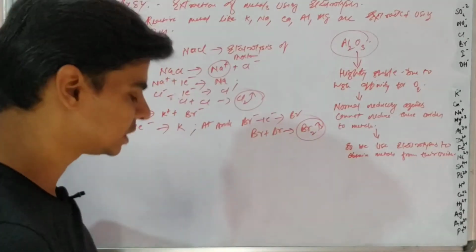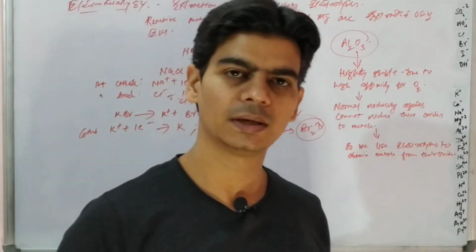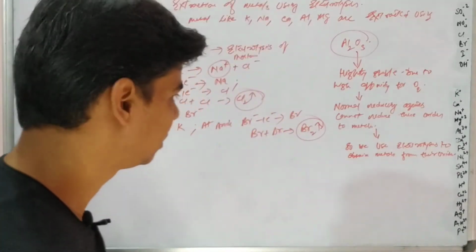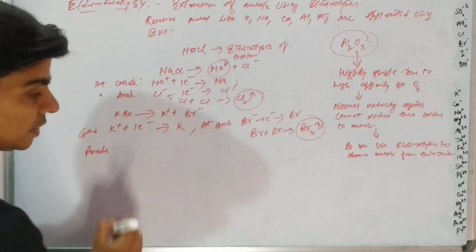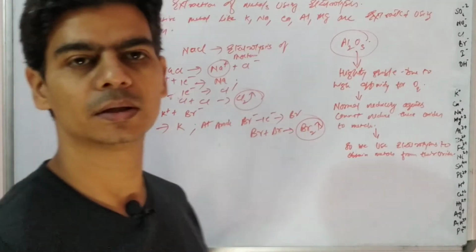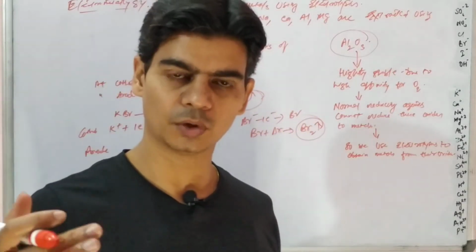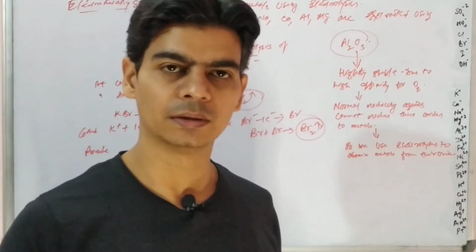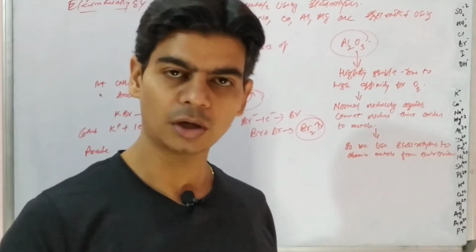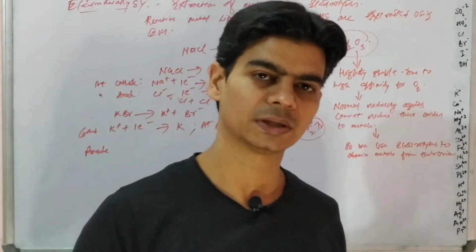In all these cases, the anode should be made of an inert material like graphite or carbon. Like we have seen in the electrolysis of lead bromide in detail, the anode was made of an inactive material like graphite or carbon, and should not be made of an active metal like silver, or some other metal. Why?